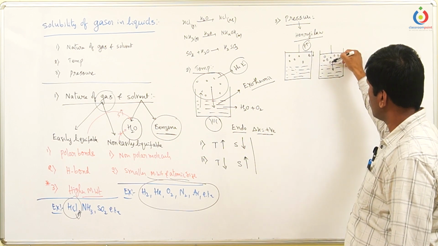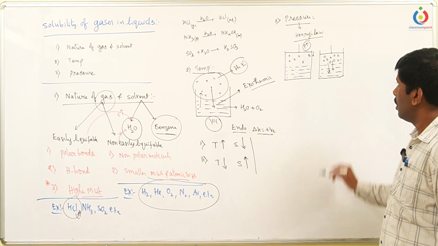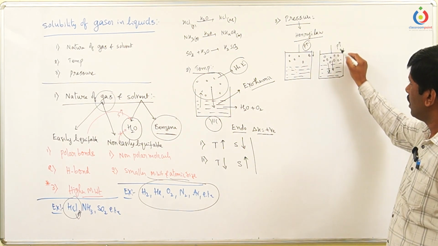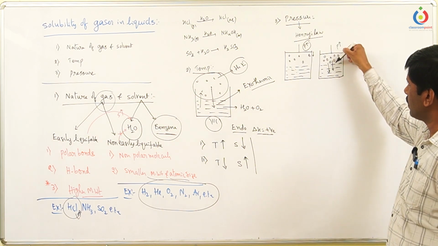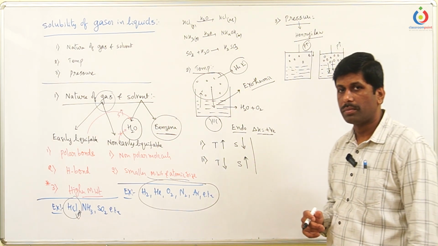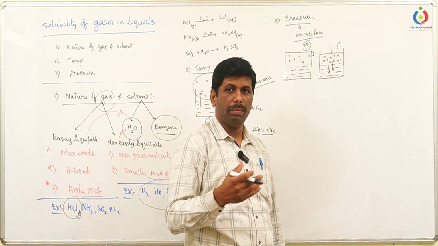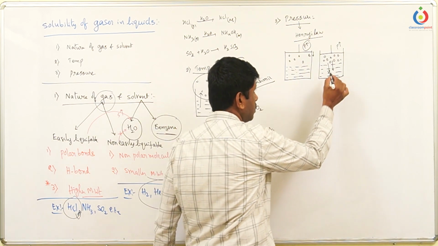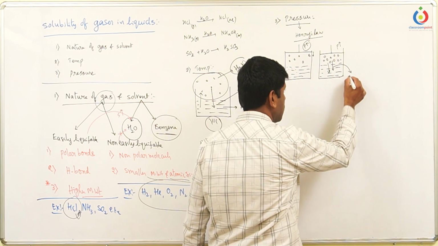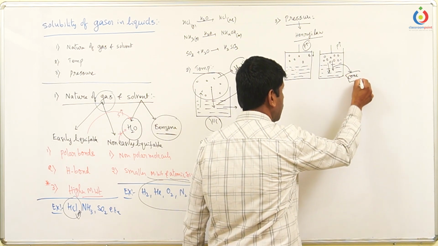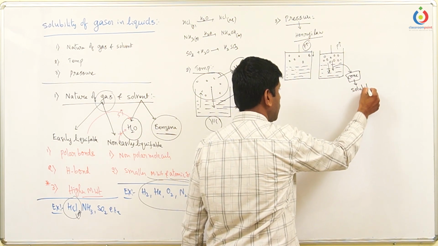Again, when applying pressure, more solute, that means gas, can be dissolved. The more pressure you apply, the gas has no option to escape, only to dissolve. That's why the gas goes into the solution. More pressure means more gas can be dissolved. The amount of gas dissolved into the water or solvent, we can take as a concentration, and that we can consider as solubility.